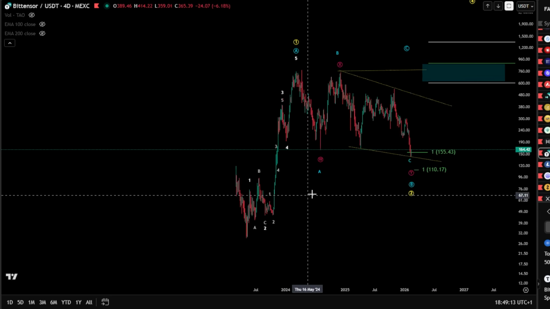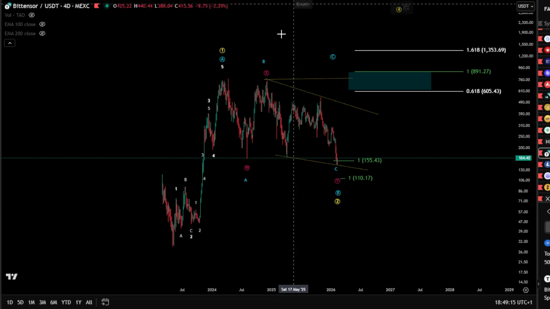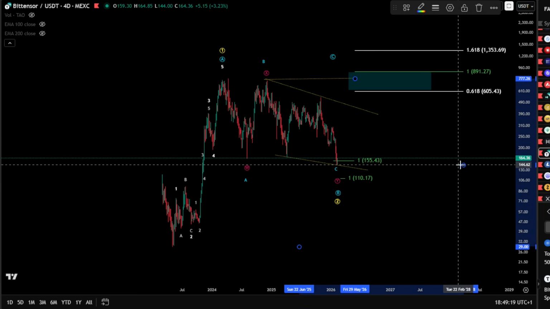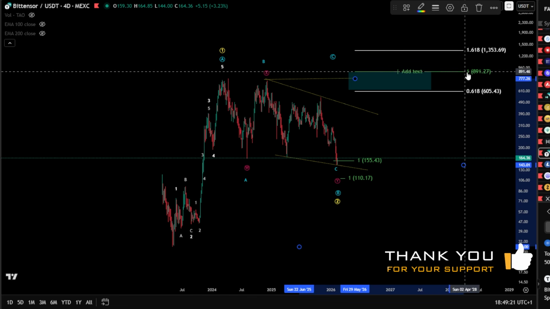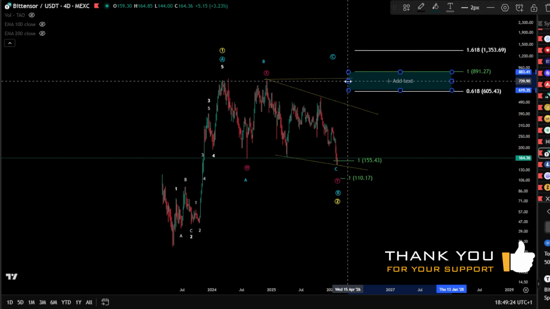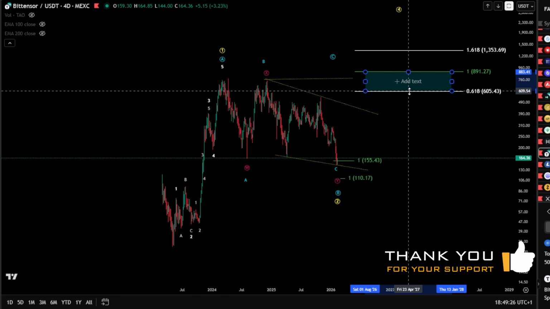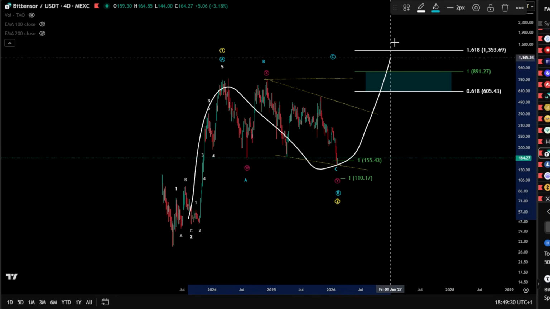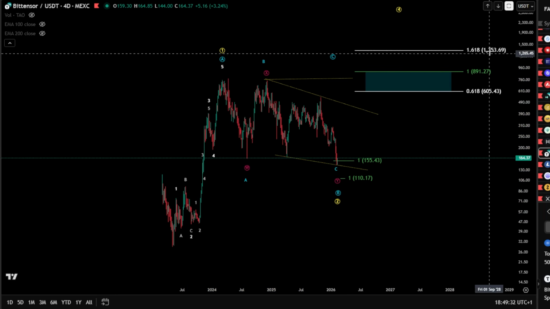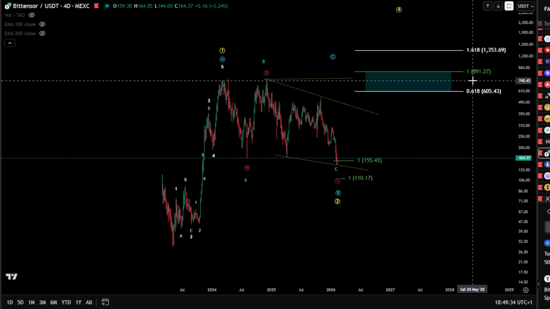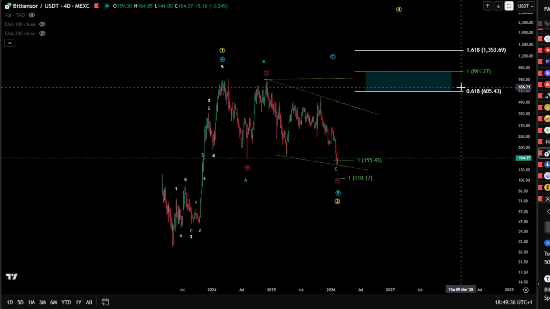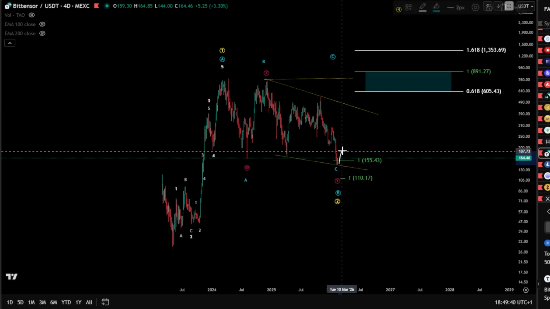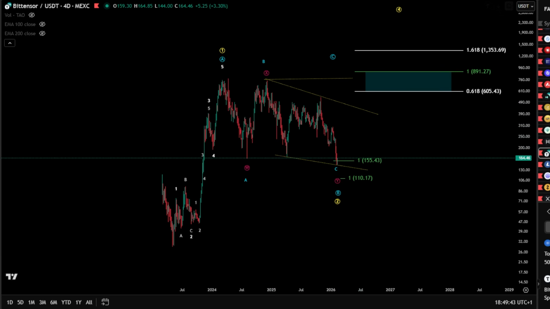Of course, the target toward the upside here is an ABC, at least an A, B, and a C, where we would like to reach the 1-to-1 fib level taken from this low here, around the $890. It can reach a little bit higher, in case we are in a 1-2 here, and then we're looking for a wave 3. Therefore, we're going to break above potentially the 1.618, $1,353, in case we start that bull run. We'll see, guys.